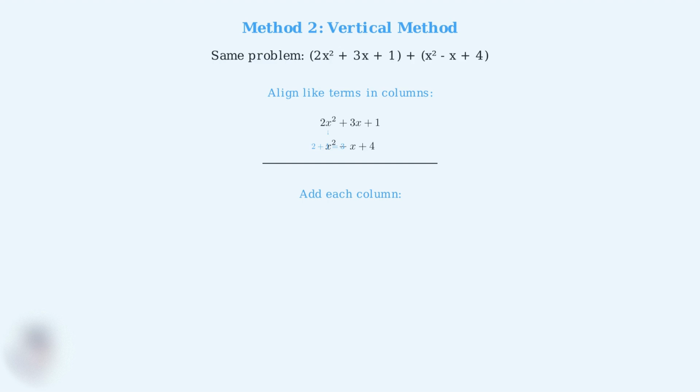In the first column, we have 2x squared plus 1x squared, which equals 3x squared. In the second column, we have 3x plus negative 1x, which equals 2x. In the third column, we have 1 plus 4, which equals 5. Our final answer is the same, 3x squared plus 2x plus 5. Both methods give us the same result.